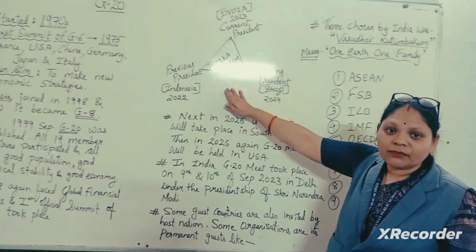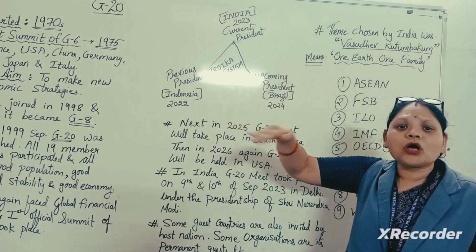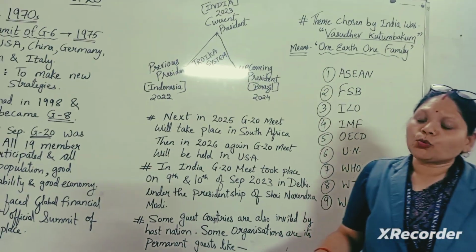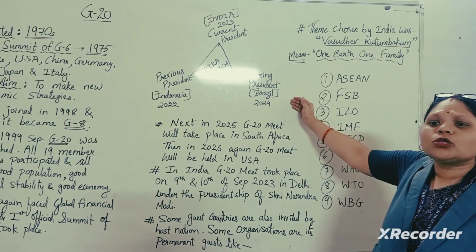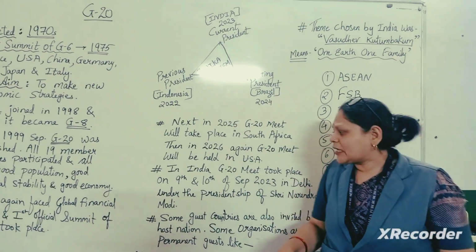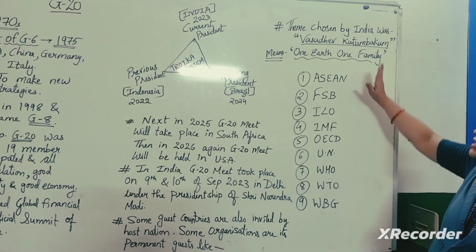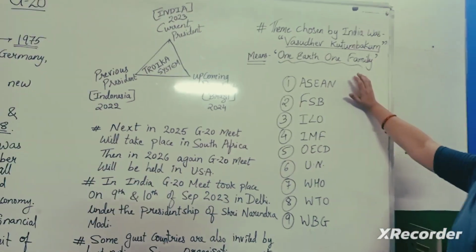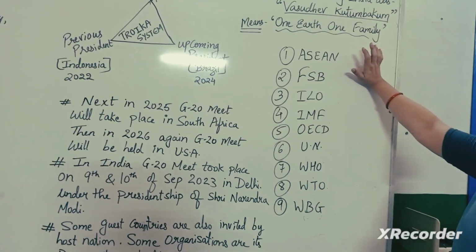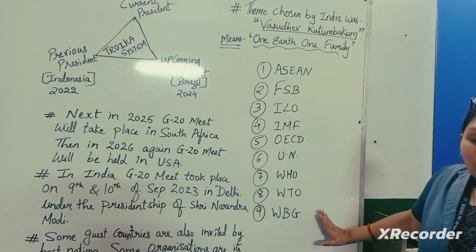Then the Troika system. Then they can also ask in 2023 where this summit took place, and in which country the summit can take place in 2024. Apart from this, they can also ask for the basic theme that India had chosen for this particular G20 summit. And the next is the permanent members.